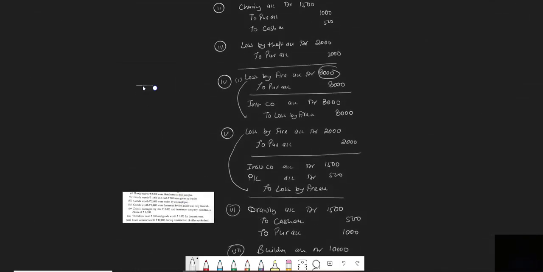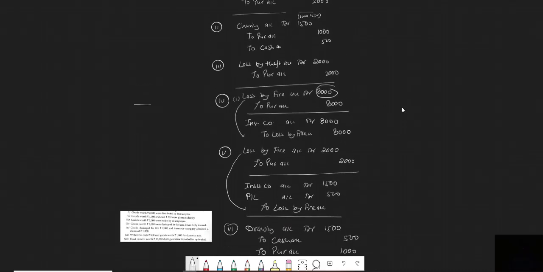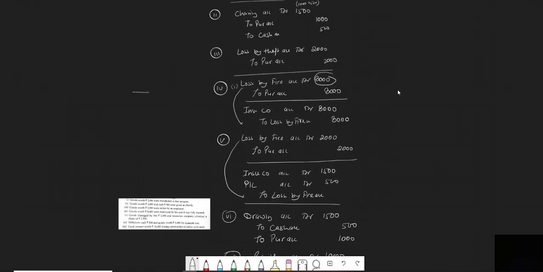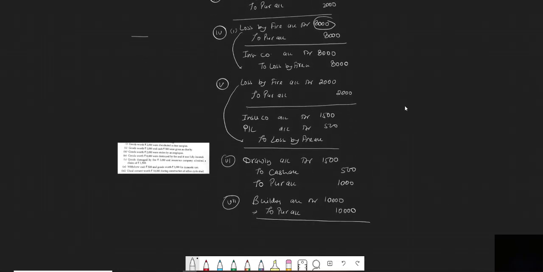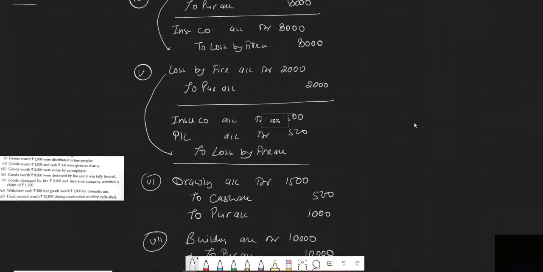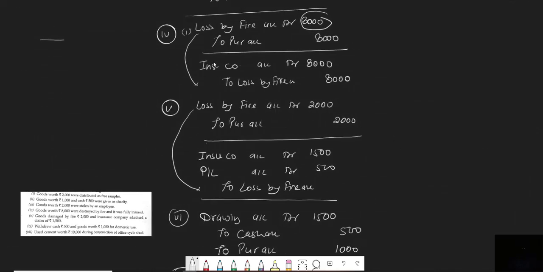So beta, you will pass all the entries. I hope this particular question is clear to you. If any problem is there with anything, you just ask. Insurance, that I will explain myself. No issue. Loss by fire account 8,000. Our goods are destroyed by 8,000, and that is fully insured. So insurance company admitted full claim. So there is no profit and loss.